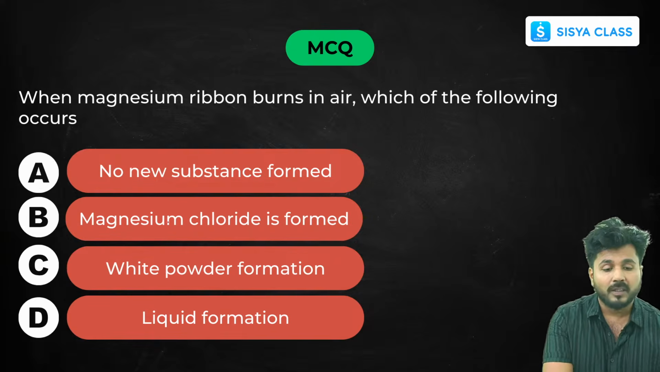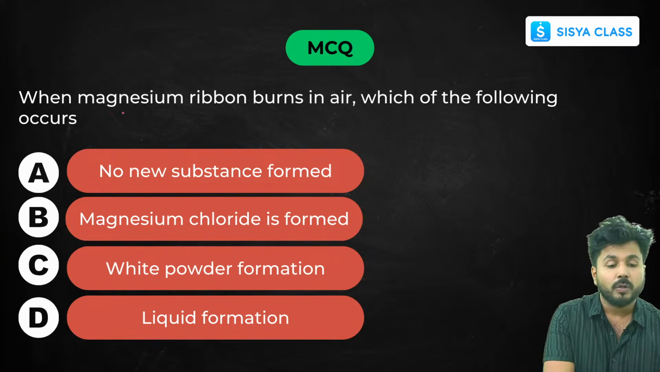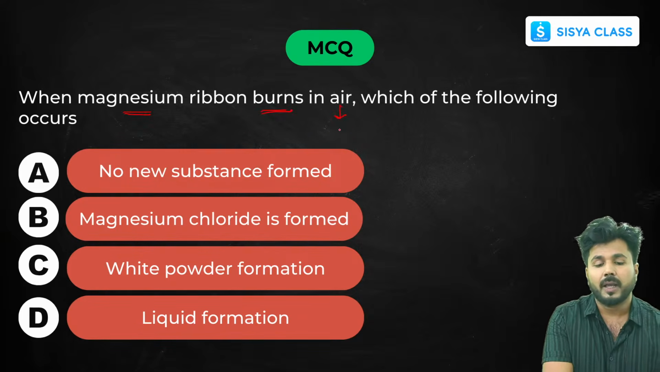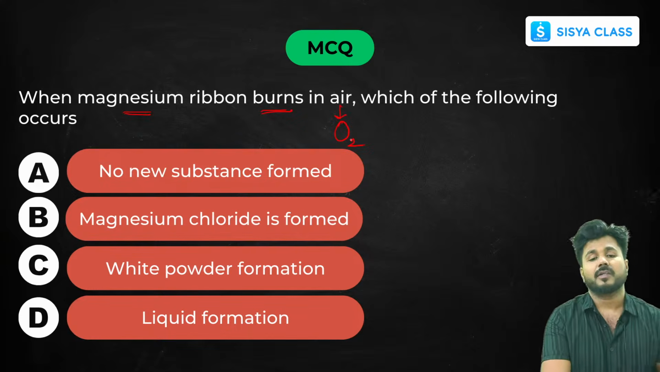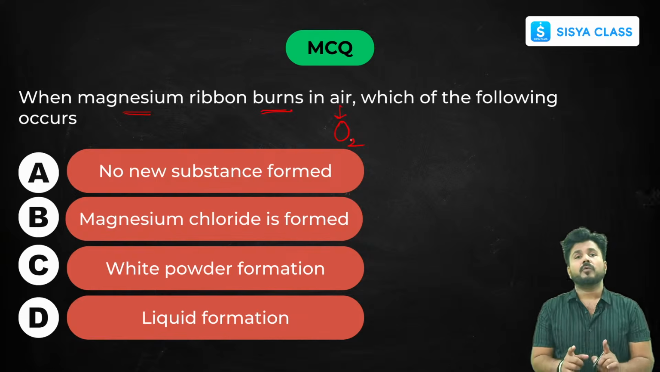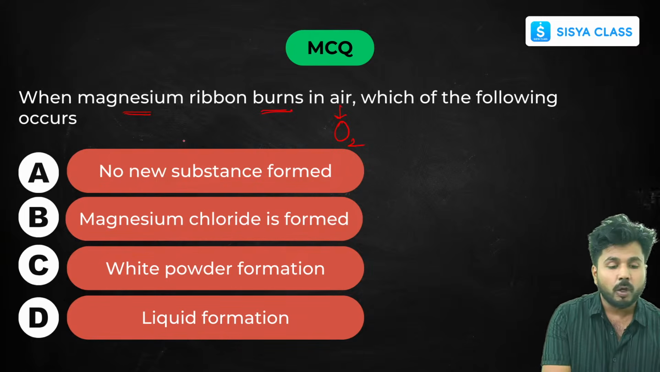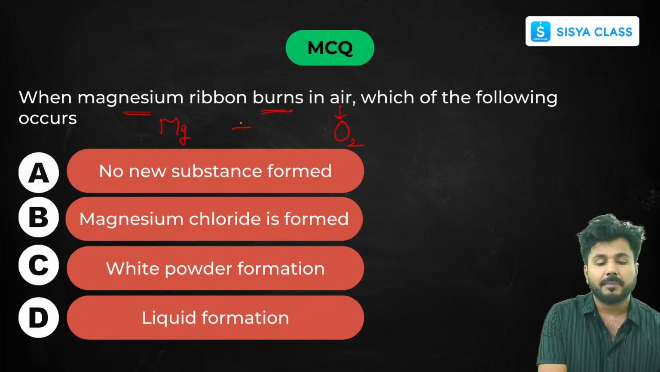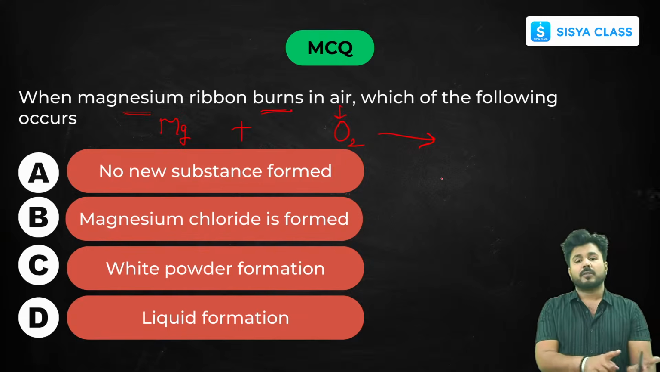Okay, so now I have already discussed this reaction with you. When magnesium ribbon burns in air, I have just told you that in chemistry air here means oxygen, that is your O2. Okay, so whenever you have to do a reaction with air, you will react with O2. Okay, so now magnesium ribbon is denoted by Mg. So now Mg is burning in air, that means Mg plus O2.